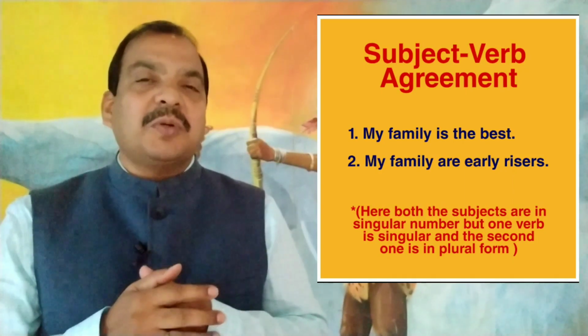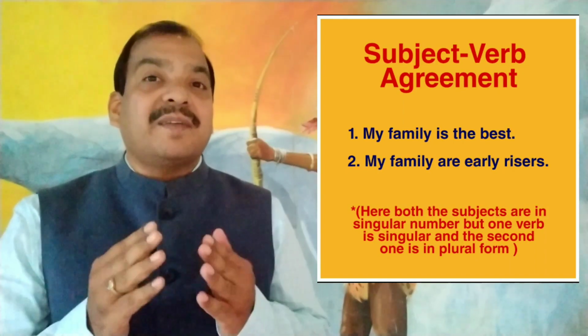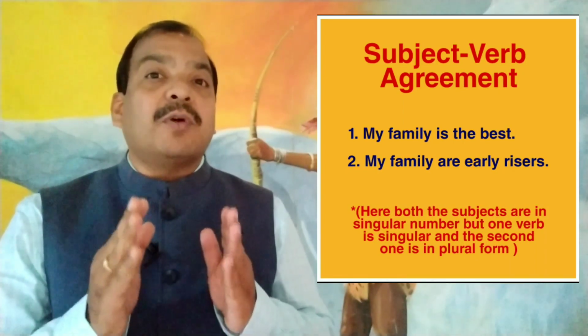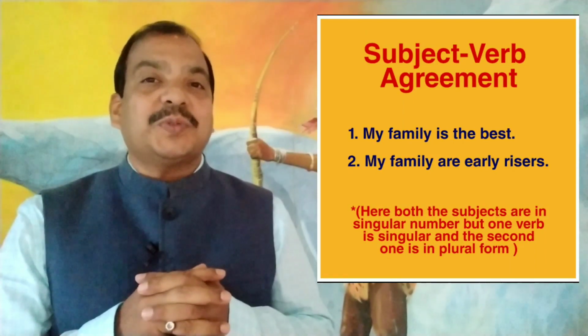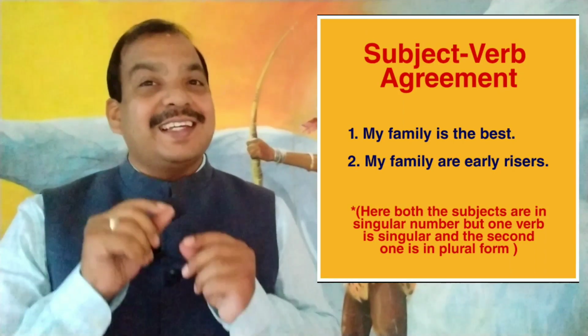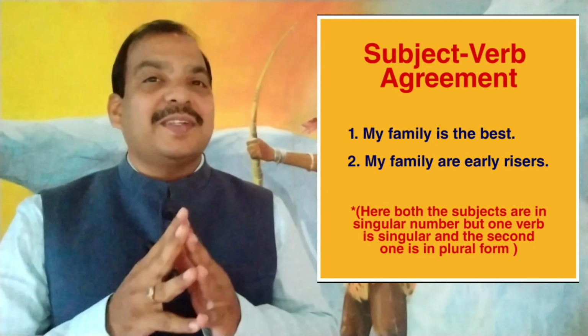My family. The family itself is a collective noun. It refers to a collection. So obviously it is plural, but sometimes it is also singular in its own usage. In sentence number 1, my family is the best. Here, family refers to an undivided body as a whole, not divided. So family is singular. My family is the best. Is, the singular verb, is used with the singular collective noun.